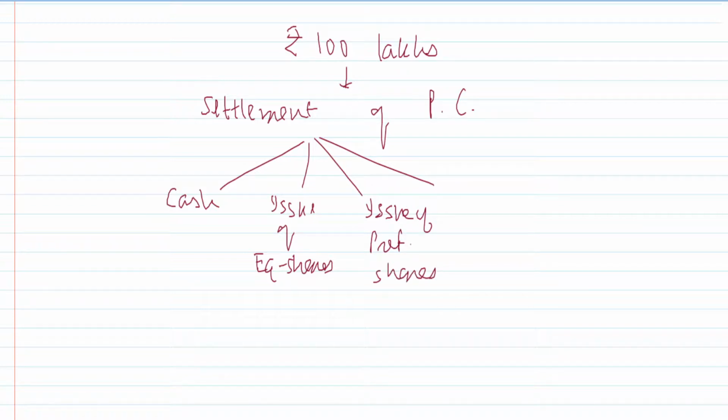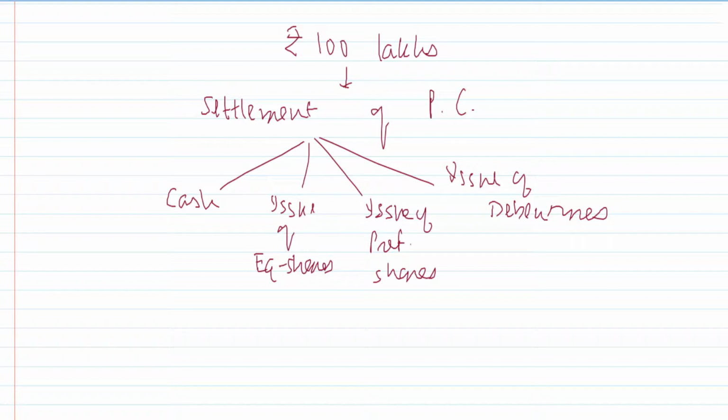Similarly, it can also be paid by issue of debentures, right? There are different ways in which you can settle this purchase consideration. So if I'm having a huge amount of cash reserves, I will make payment in cash. Or what I can do is I can issue equity shares. So let's say you issue equity shares to the equity shareholders of the selling company. So whoever is a shareholder of the selling company will then later on become a shareholder of the purchasing company.